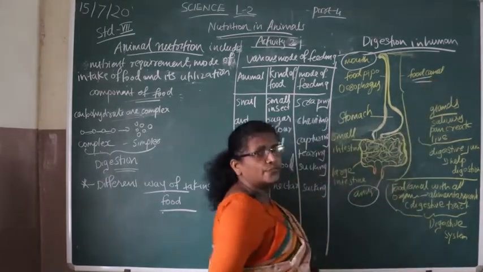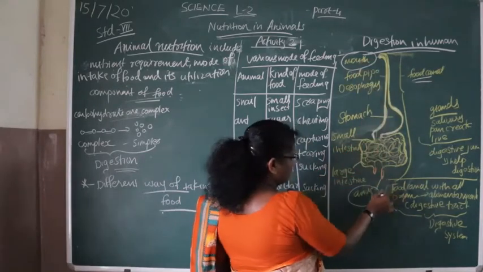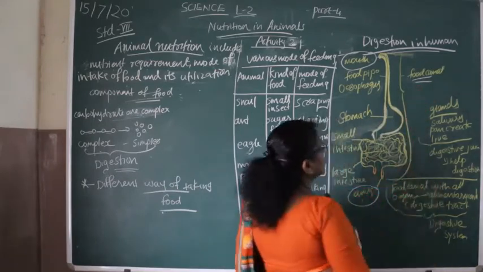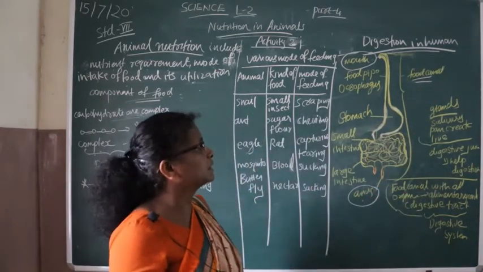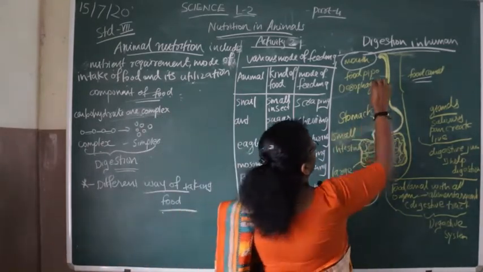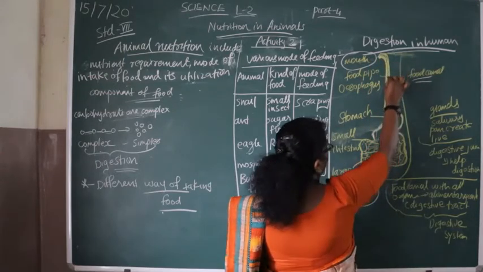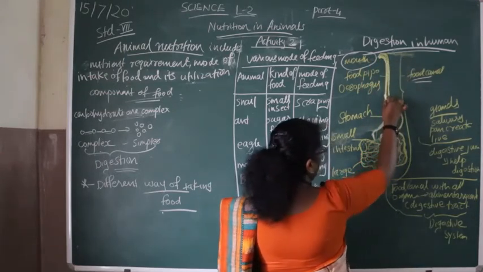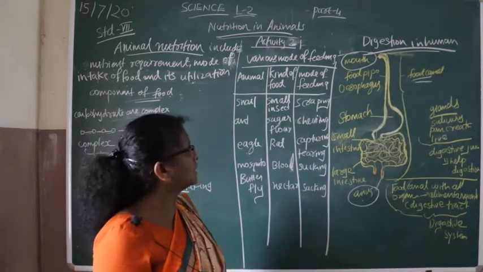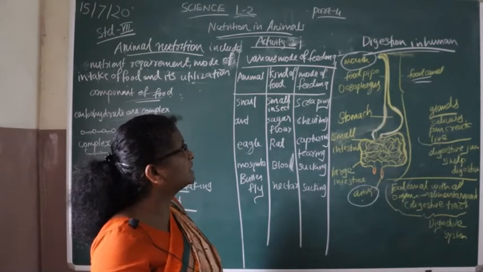That is called the food canal. This canal begins at the mouth and ends in the anus, and the food goes through this continuous canal. When we eat, the food goes from the mouth through various organs to the anus. Today we discuss the different organs associated with this food canal.